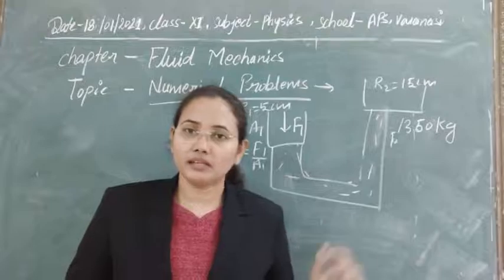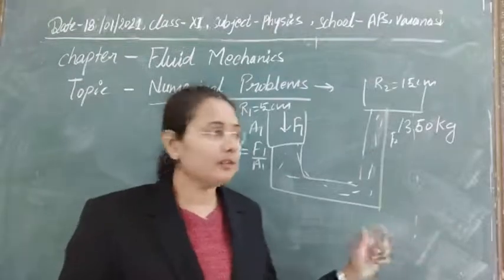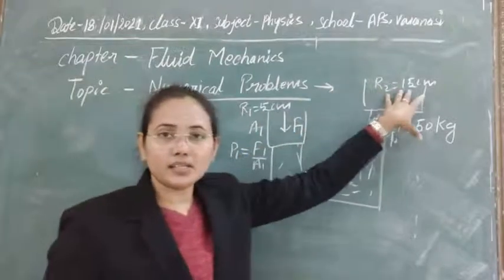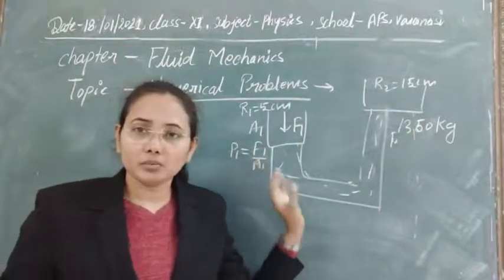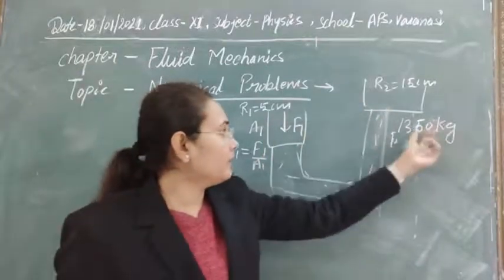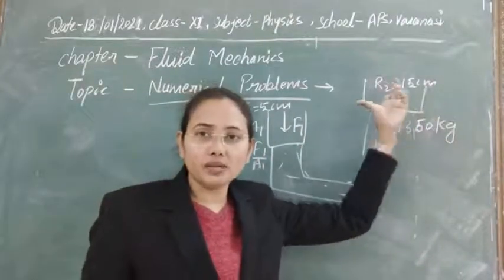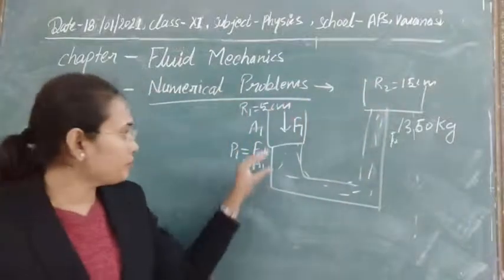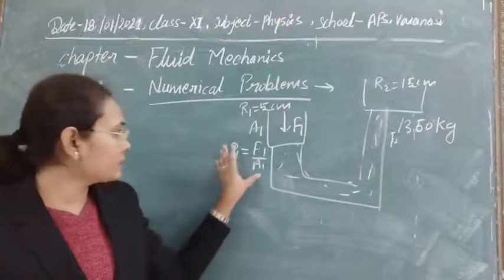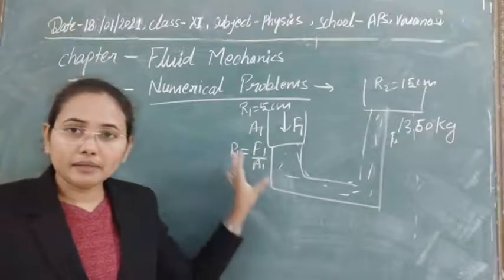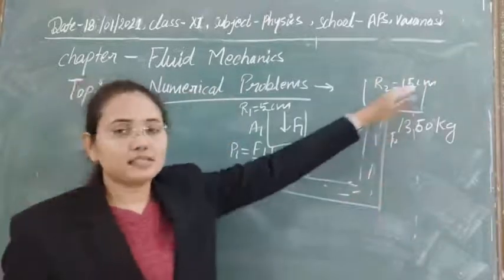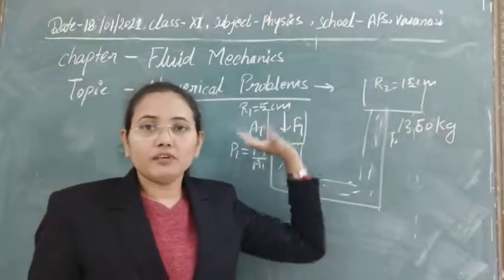This is also a question related to hydraulic lift. There are two pistons. One has a larger cross-sectional area, the second has a smaller cross-sectional area, and here a 150 kg weight has to be lifted. Suppose we apply some force F1 here, and due to the application of this force a pressure is created, and that pressure is transmitted here, and due to that the lift lifts this mass. So first of all we have to calculate F1.